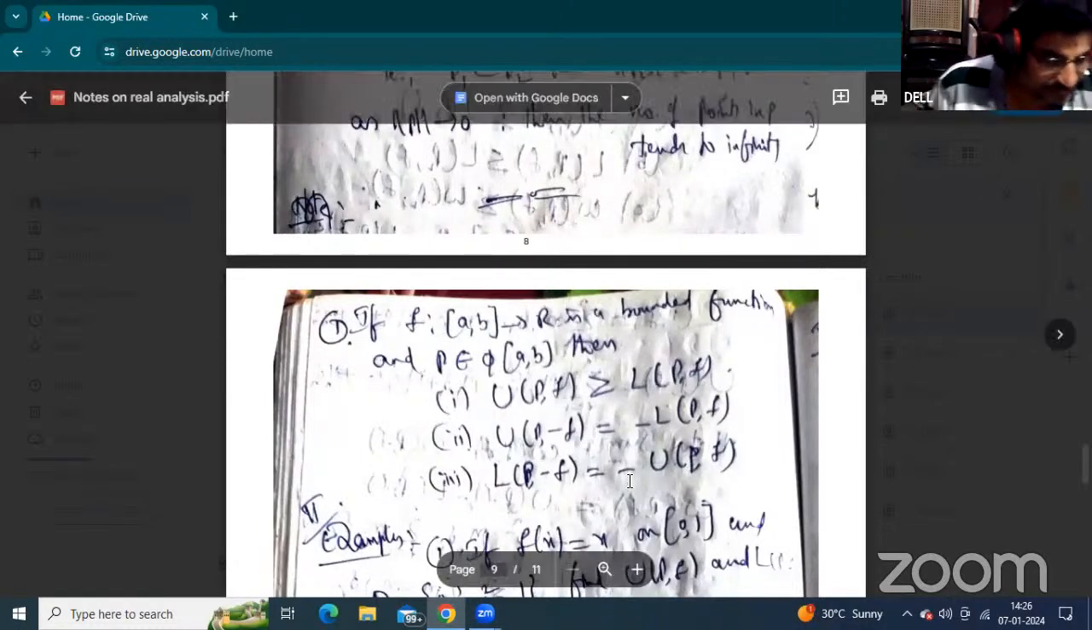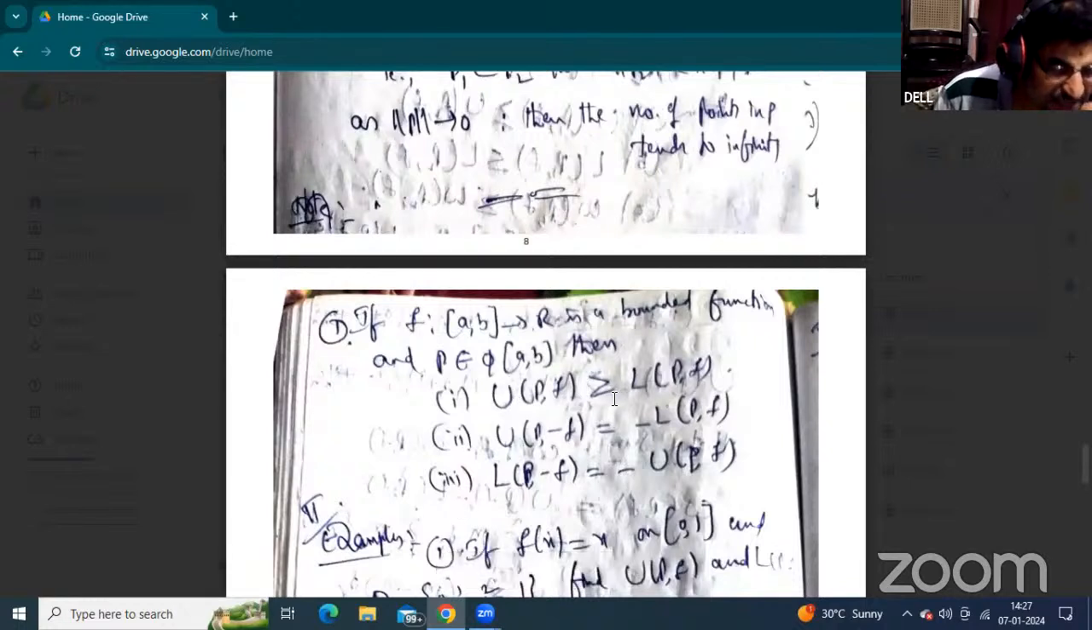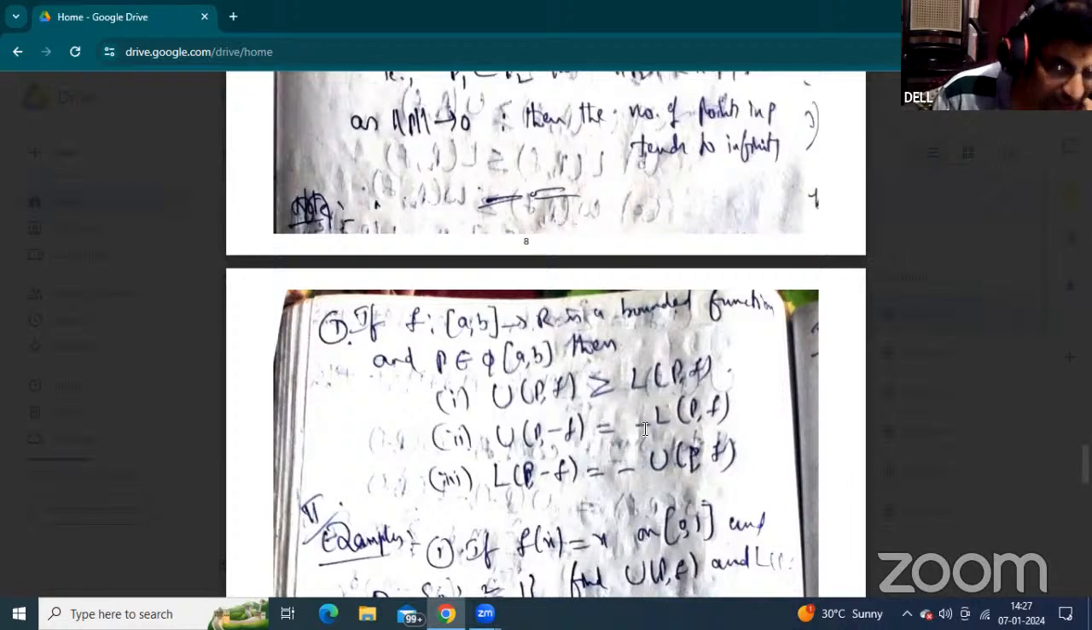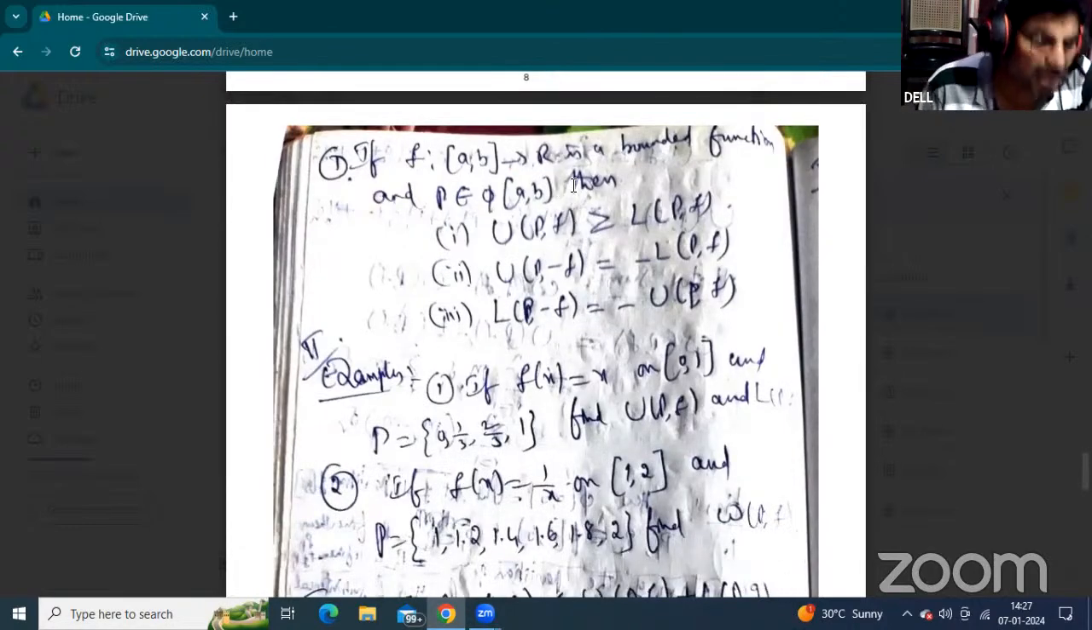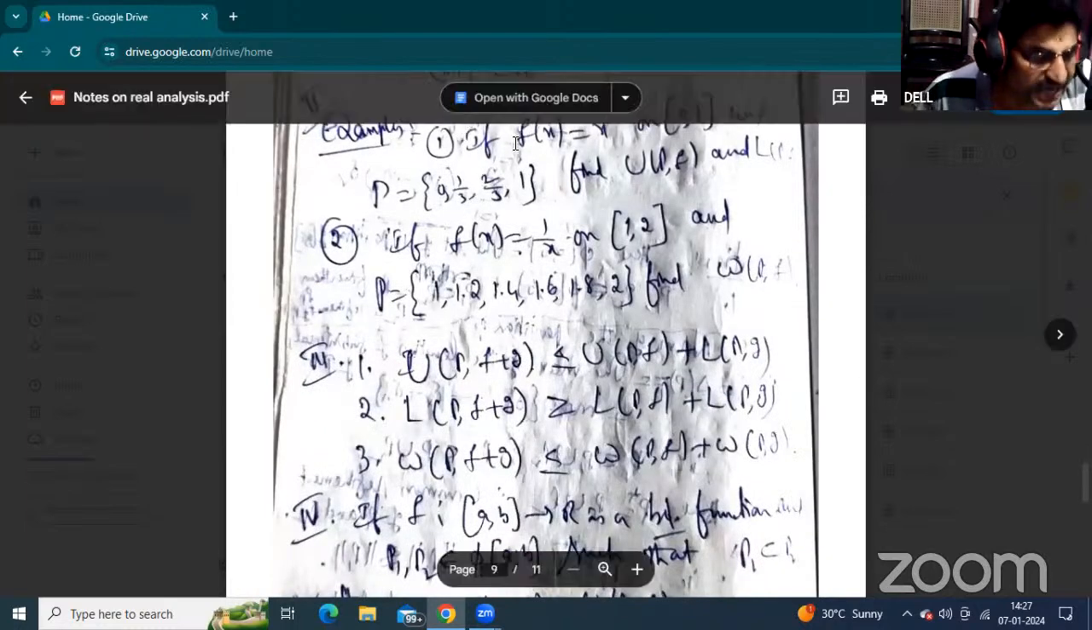Very important. These three results are also in your textbook, just see and refer. First, the upper Riemann sum is greater than or equal to the lower Riemann sum. The upper Riemann sum of the negative function equals the negative of the lower Riemann sum. At the same time, the lower Riemann sum of the negative function equals the negative of the upper Riemann sum. These three results are combined into one theorem. Okay, just observe this one.